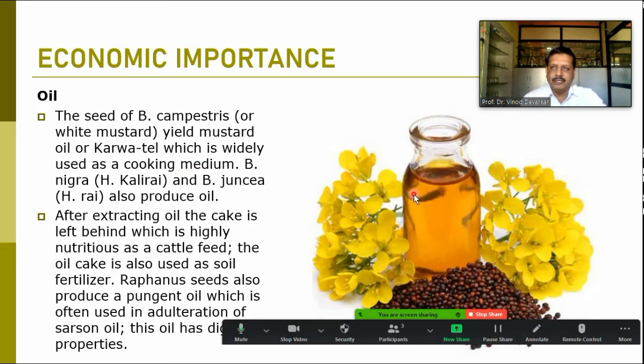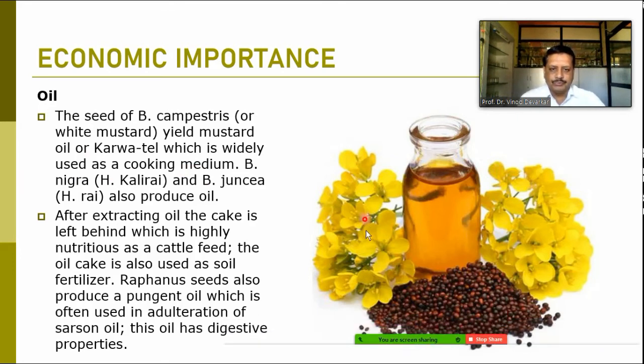Then Brassica juncea also produces oil. Normally we use this oil for medicine. Most of the time the sarso oil is used for massage, and in most Ayurvedic preparations this oil is used as a base.